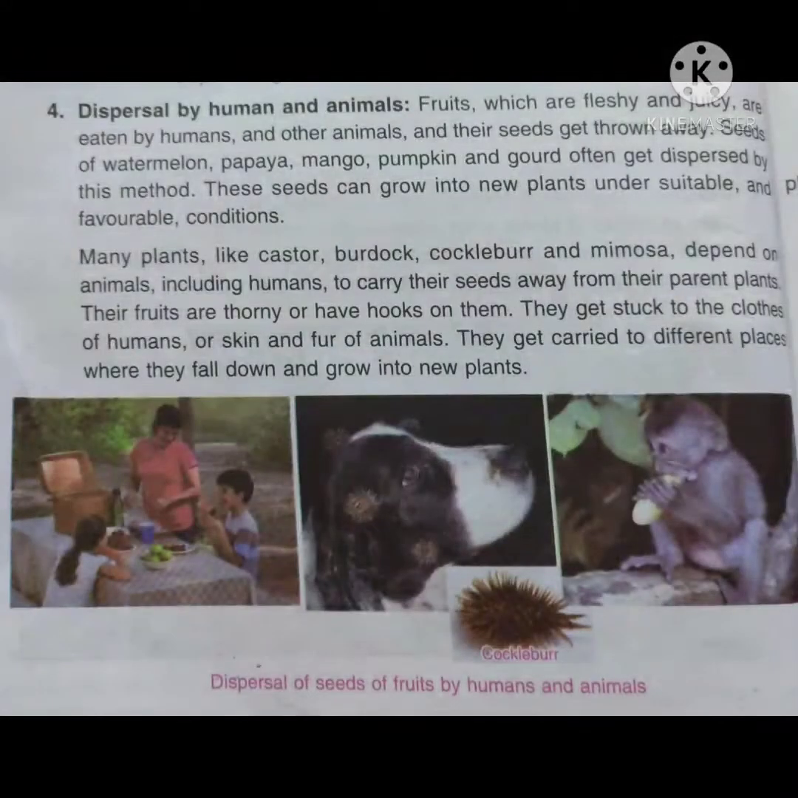Next is dispersal by humans and animals. Fruits which are fleshy and juicy are eaten by humans and other animals and their seeds get thrown away. Seeds of watermelon, papaya, mango, pumpkin and gourd often get dispersed by this method. These seeds can grow into new plants under suitable and favorable conditions.